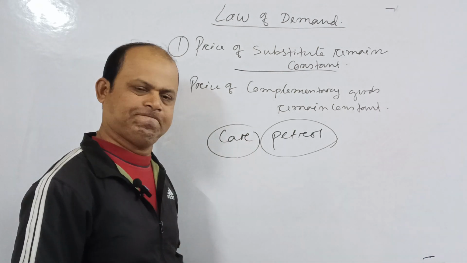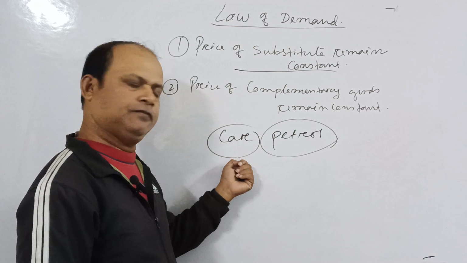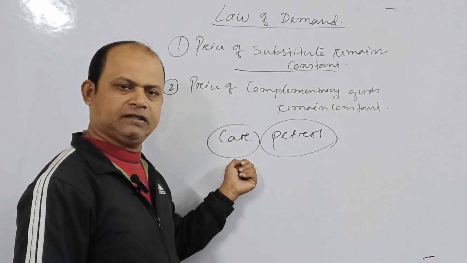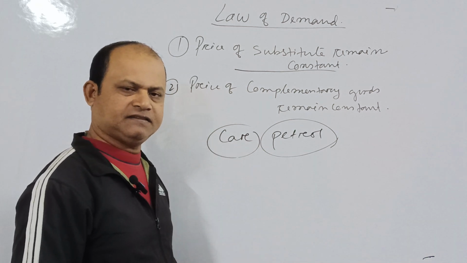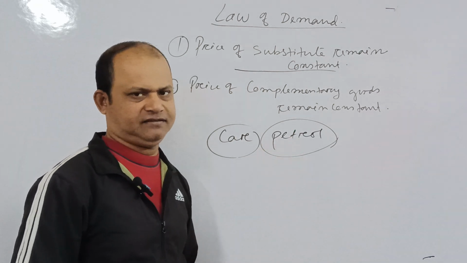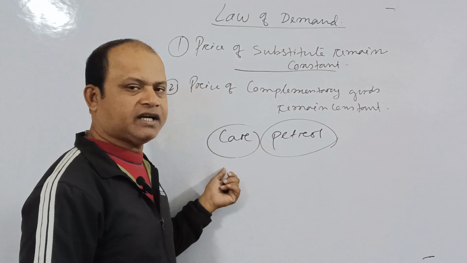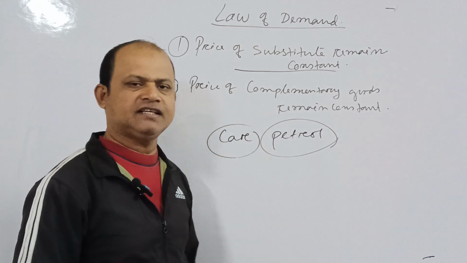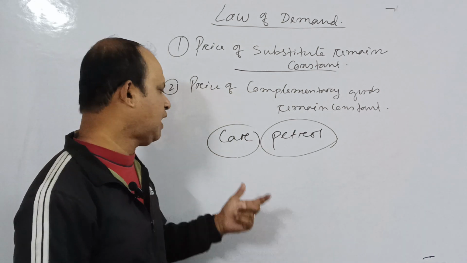Now you see here, if the price of car increases and accordingly the price of petrol decreases, in that case what will happen?